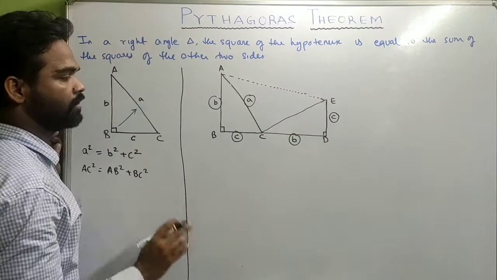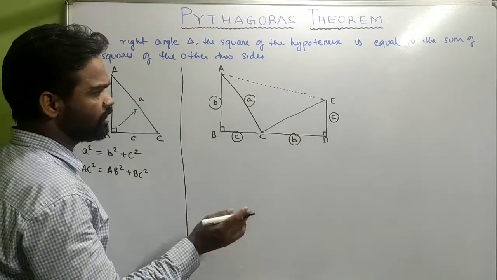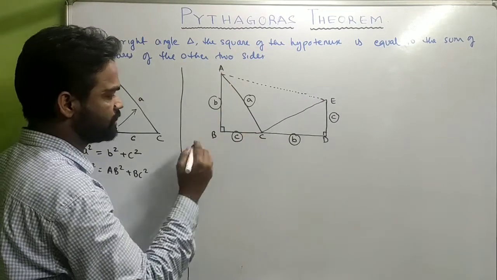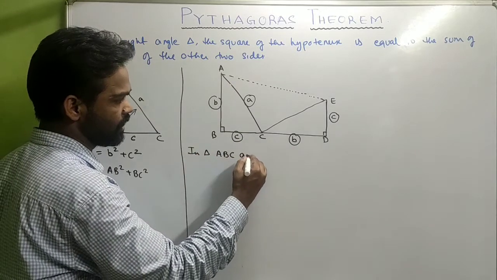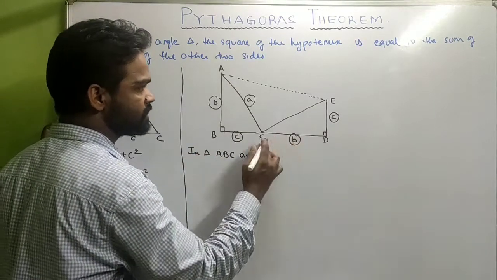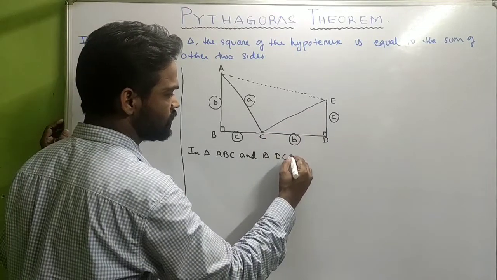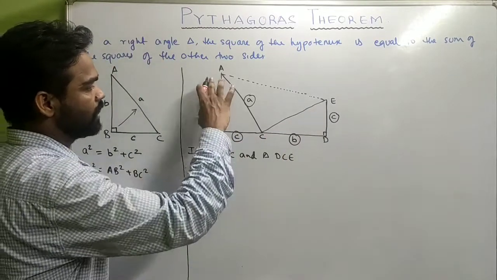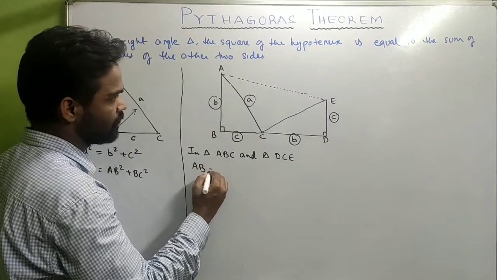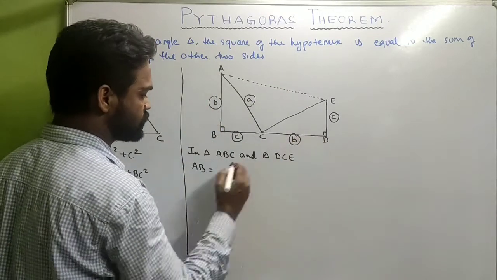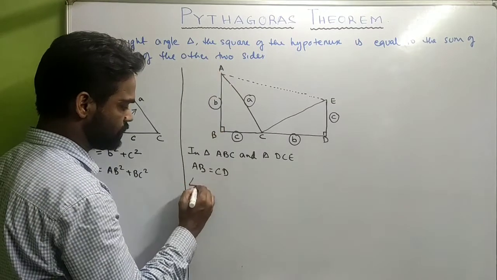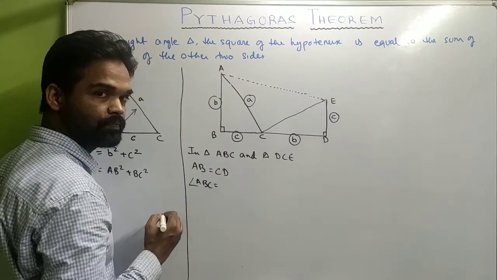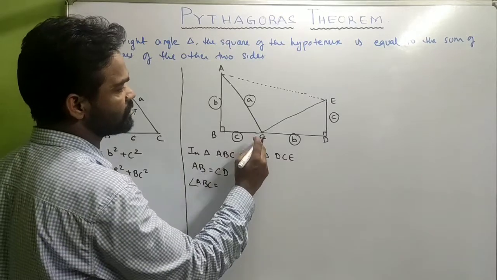Now look carefully. Now if you look at triangle ABC and triangle DCE, if you look carefully, AB is equal to CD. Angle ABC is equal to angle CDE.